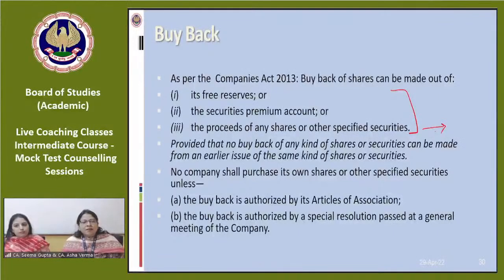Because in the buyback, the capital structure of the company has to remain intact. What does it mean? That if you are doing the buyback of 50 lakh shares, then either you have to transfer the nominal value of these 50 lakh shares to capital redemption reserve, or if you are issuing fresh equity of 20 lakh, then by the balance amount you can transfer the amount to CRR. The capital structure, the shareholders' fund should not be disturbed. That should remain intact. That is the main crux of this particular section of the Companies Act.